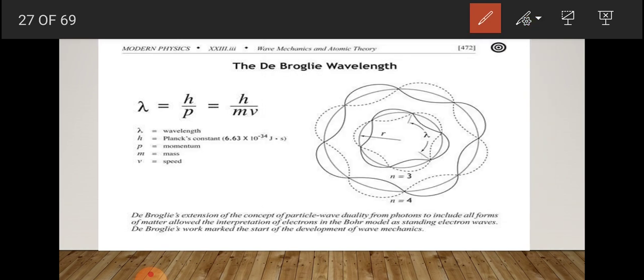This chapter in 12th you will study in detail in your physics. In your physics, this chapter will reappear and all the confusions will be cleared at that time. So it is better that you clear this topic here only, in class 11, so in 12th this chapter will be in your command. Okay, so you have to remember the formula lambda is equal to h by p.